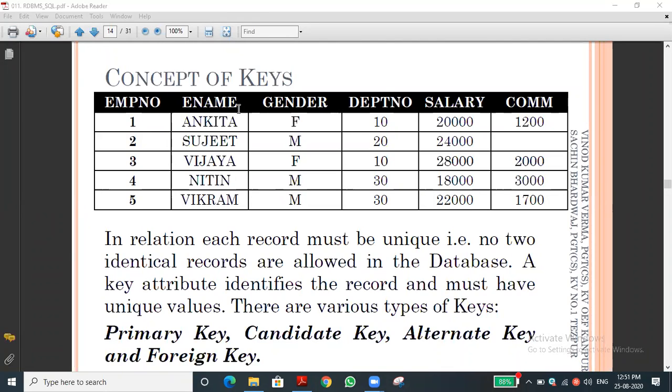Actually, we should pronounce it as S-Q-L. That is the proper pronunciation. Okay, let me enter into the topic.